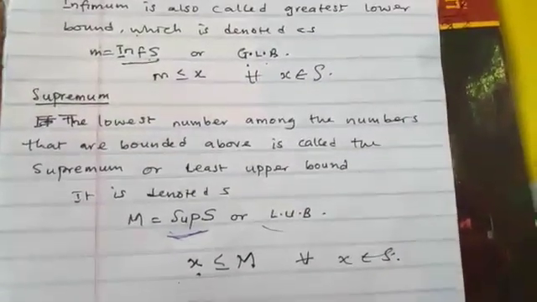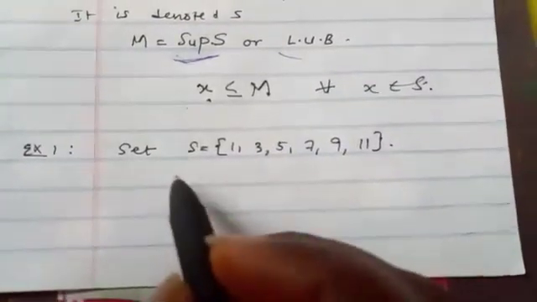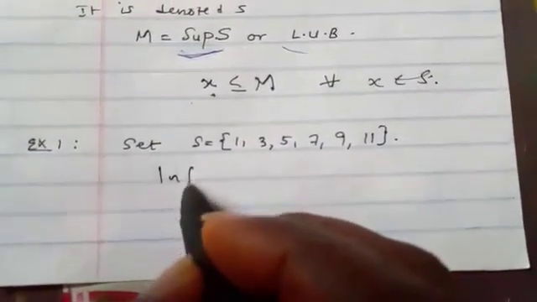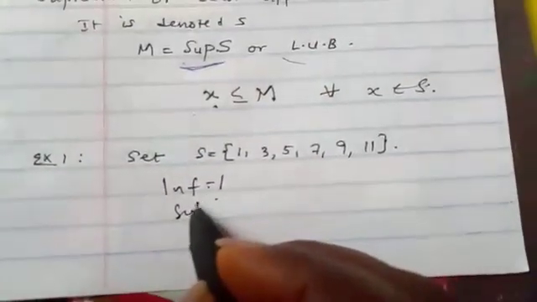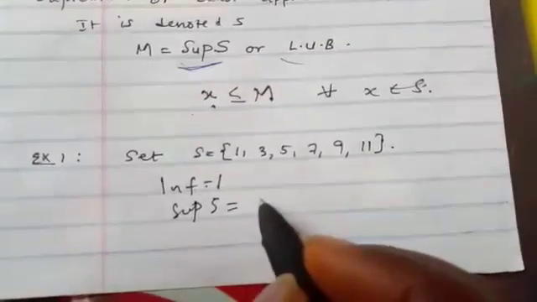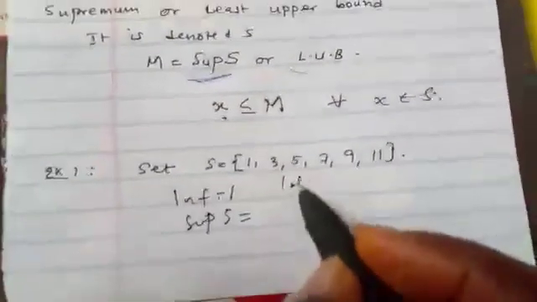So let's take an example. Consider this set. In this case, the infimum is 1 here, while the supremum is, let's write it like this.